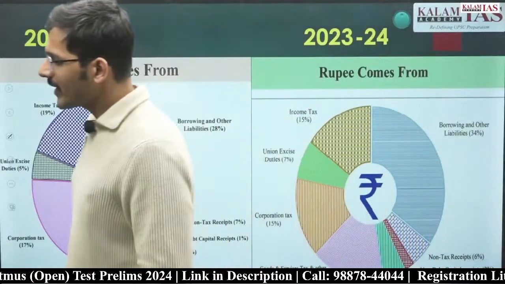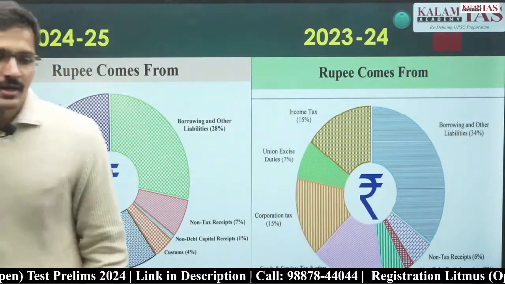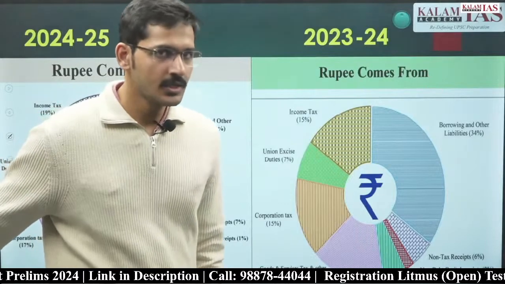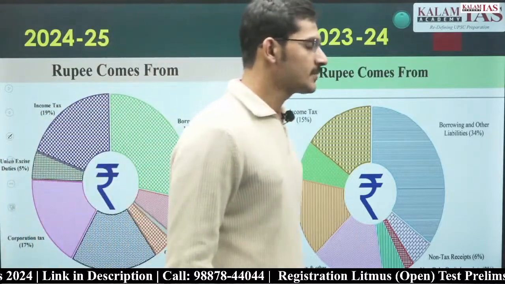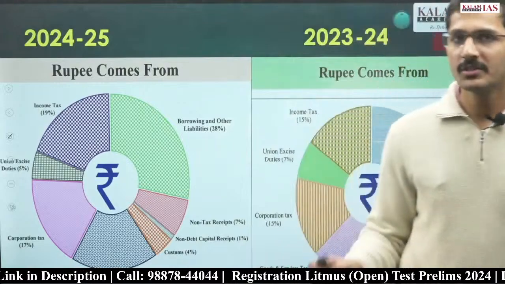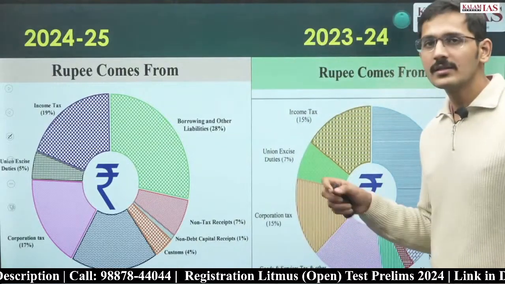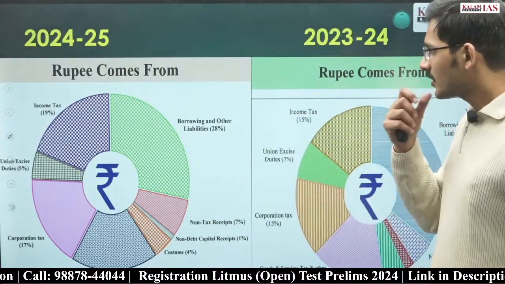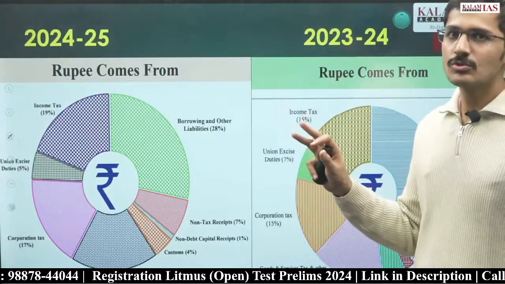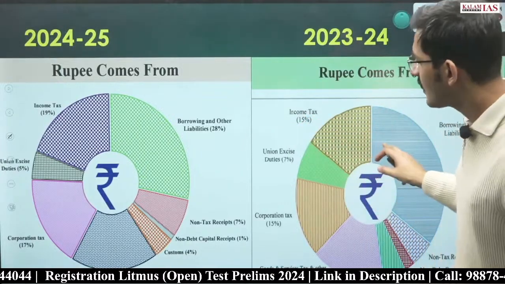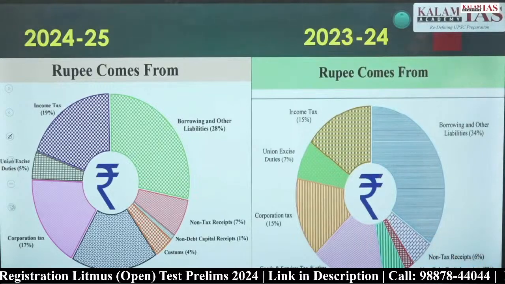Now looking at last year's budget and this year's budget, we will have certain inferences from it, and you please note down whatever I am talking about in the next few slides, because there are not many things to look at in these graphs, but there are certain inferences.